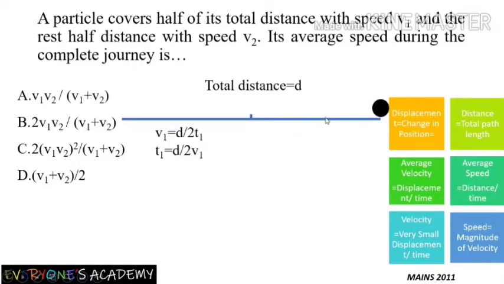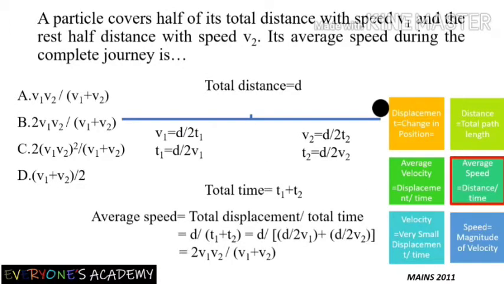Again, writing for the given input, v1 will be equal to distance upon 2t1, because the distance travelled is the half distance. Total distance is d and half distance will be d by 2 into t1. Again, v2 will be equal to distance upon 2 t2. Here again time will get added. To find out average speed, the definition is total distance upon total time. So the calculations are very same, and the answer will be again same. So in this case also the option is B.